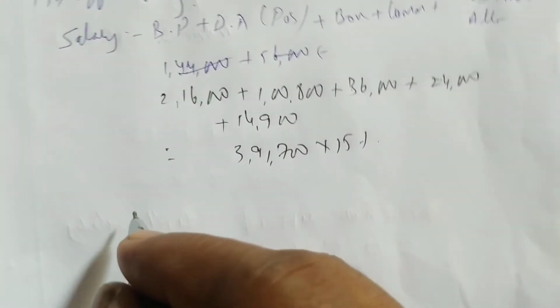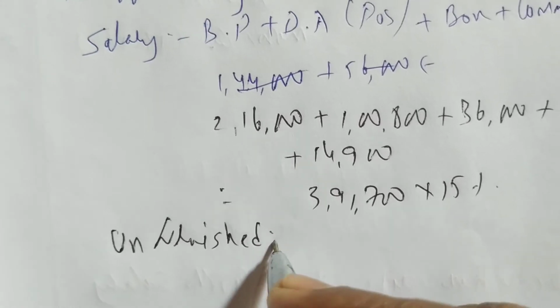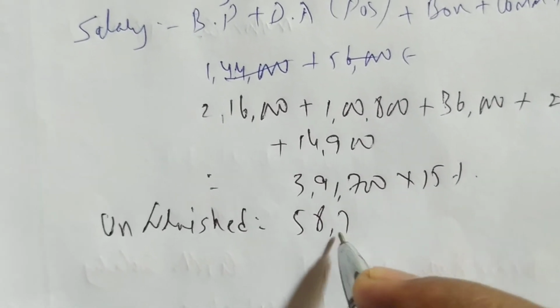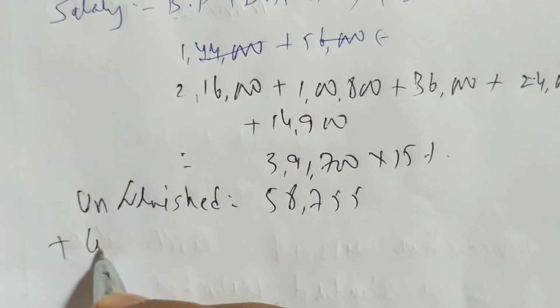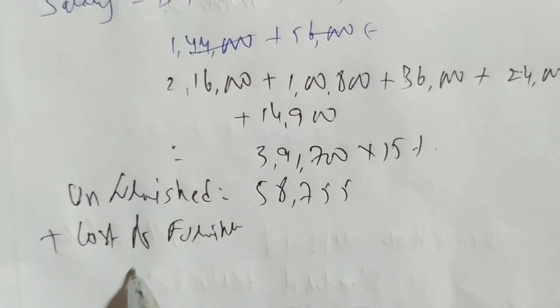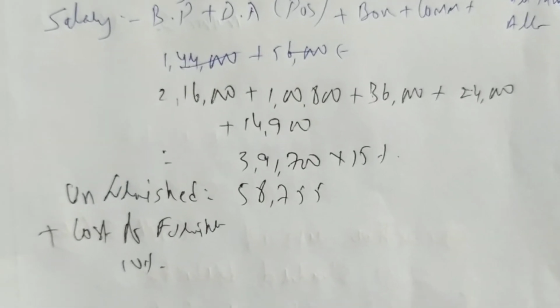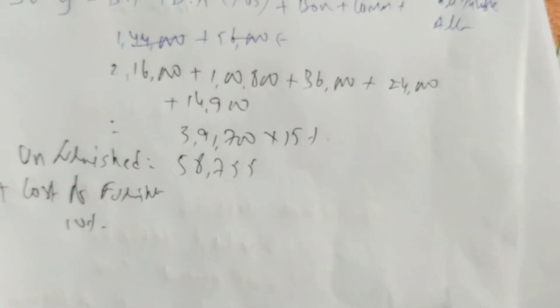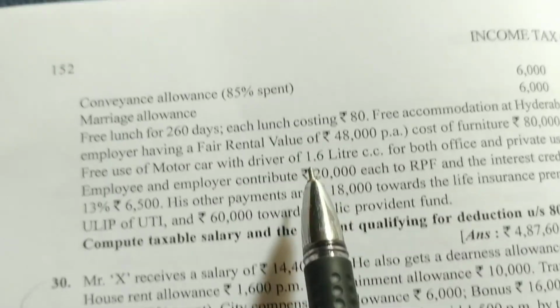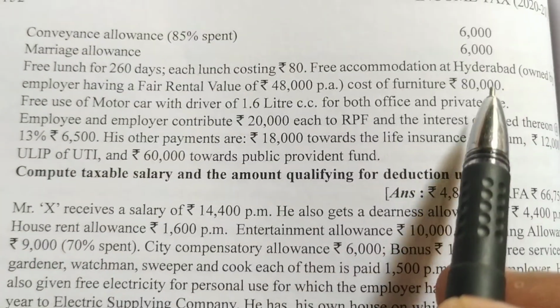So I'm writing here unfurnished accommodation 58,755 plus cost of furniture we have to add. How much? 10%. So furniture is how much he's providing? He is providing furniture 80,000.